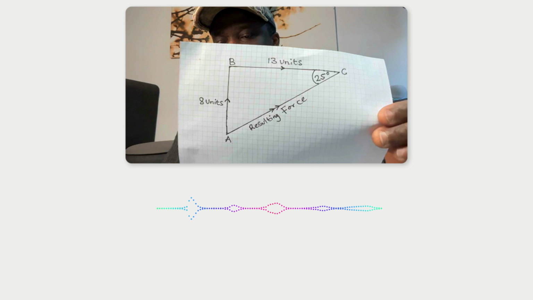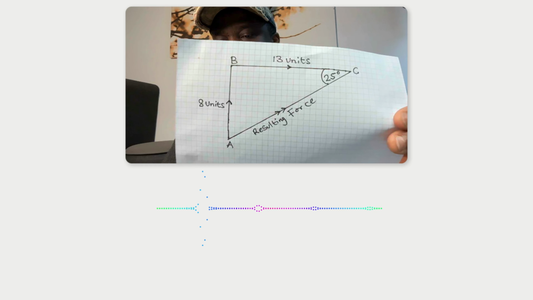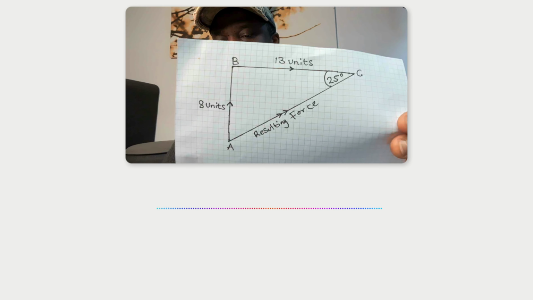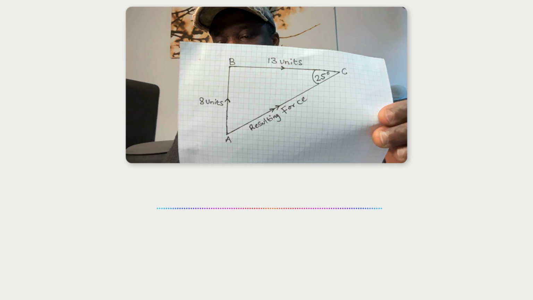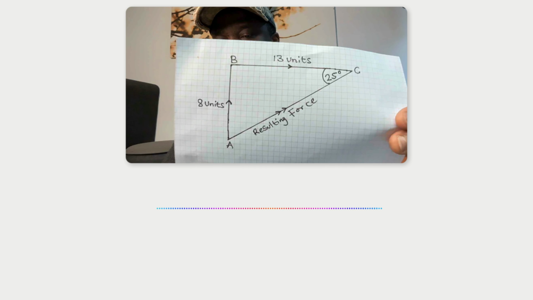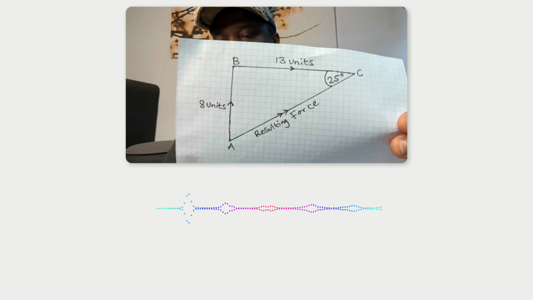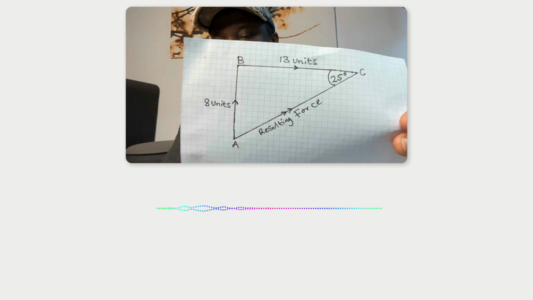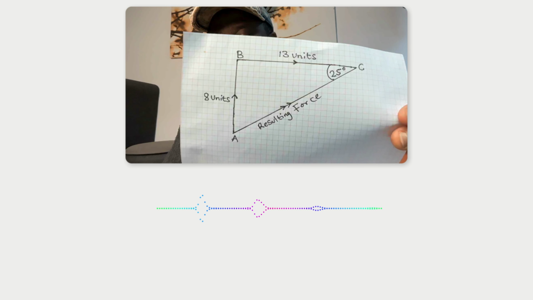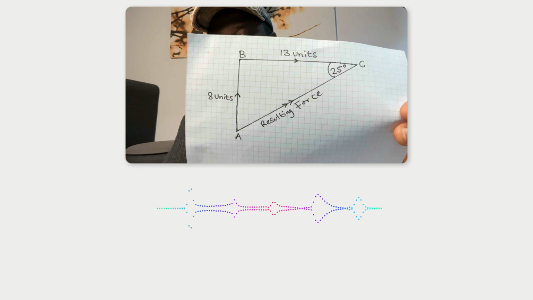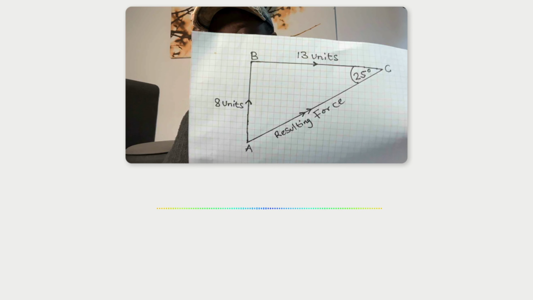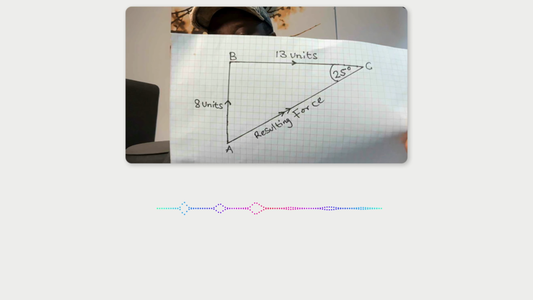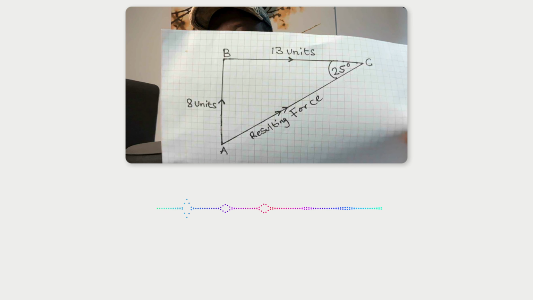The magnitude of the resultant force is approximately 15.26 units. How did you get that? I used the law of cosines. First, I found the angle between the two vectors. 180 degrees minus 25 degrees equals 155 degrees. Then I plugged the values into the formula. The magnitude of the resultant force squared equals 8 squared plus 13 squared minus 2 times 8 times 13 times the cosine of 155